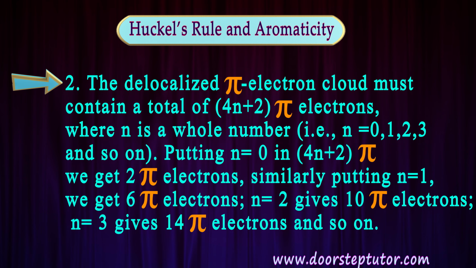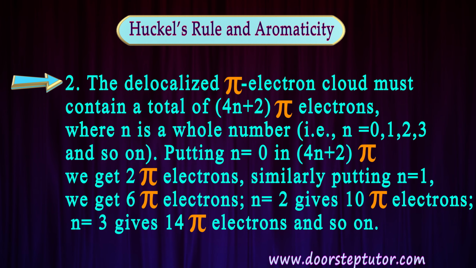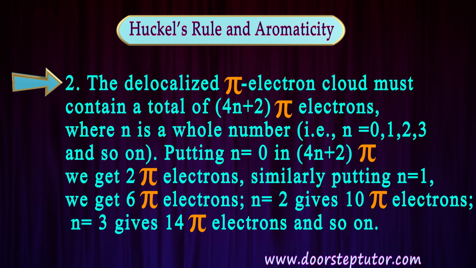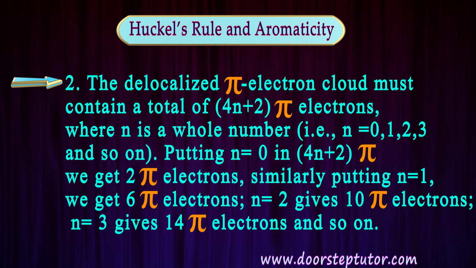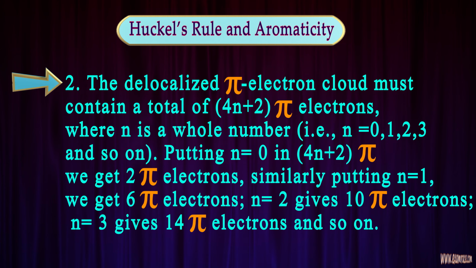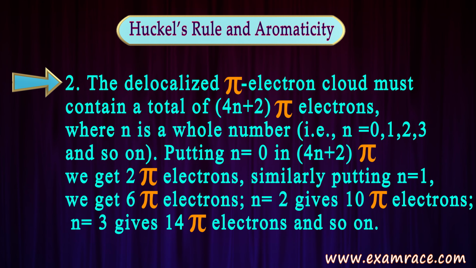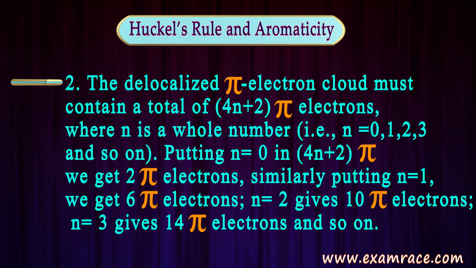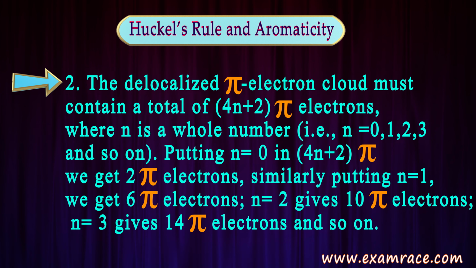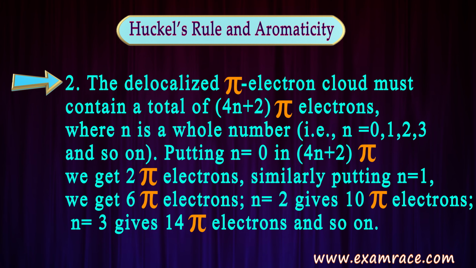Similarly, if we put n equal to 1, we have 4 into 1 plus 2, 6 pi electrons. If we put 2 in place of n, then 4 into 2, 8, plus 2 is equal to 10 pi electrons, and so on. So the delocalized pi electron cloud must contain a total of 4n plus 2 pi electrons.